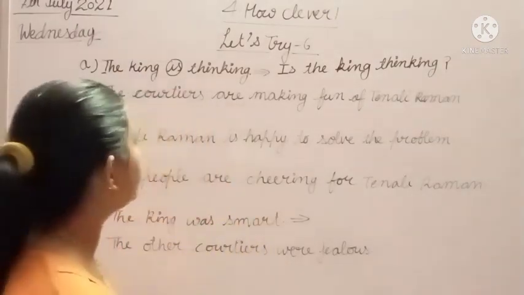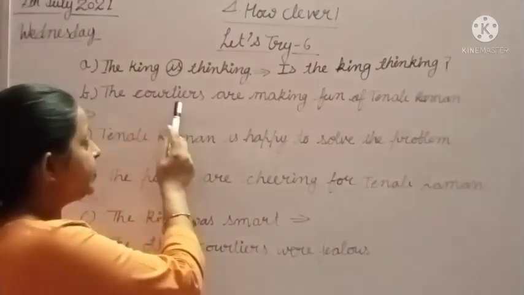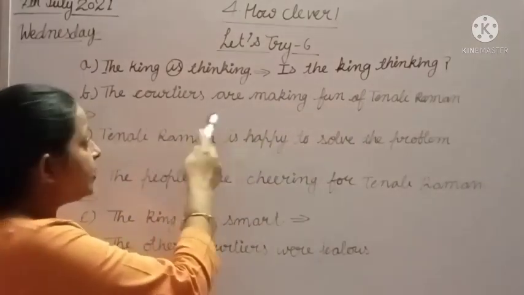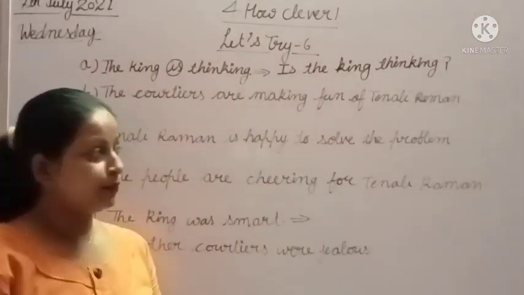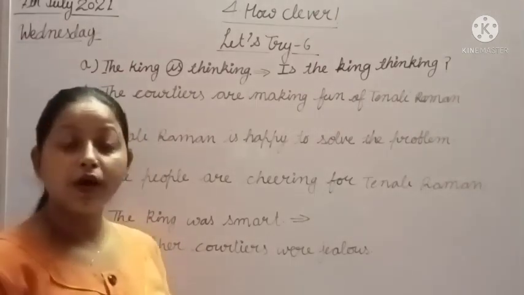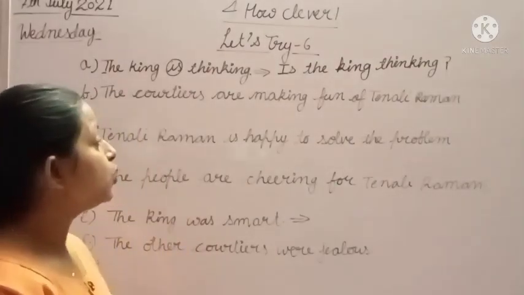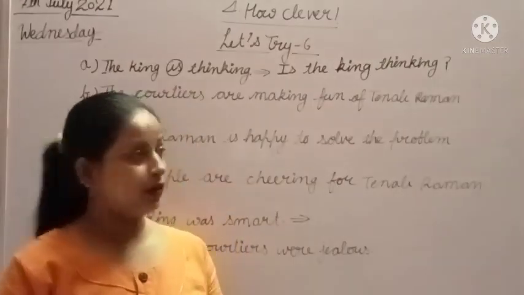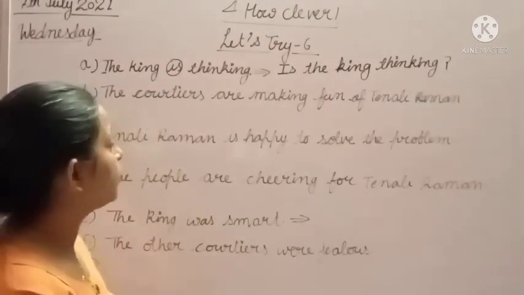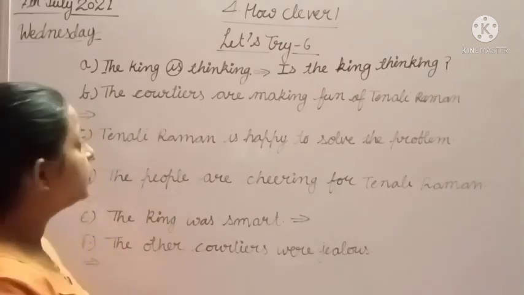Okay students, now we will read the next sentence: the courtiers are making fun of Tenali Raman. Tenali Raman का मजाक उड़ाते थे. Courtiers, दरबारी. Now we have to make an asking sentence from this statement. First of all, we will find out the helping verb.